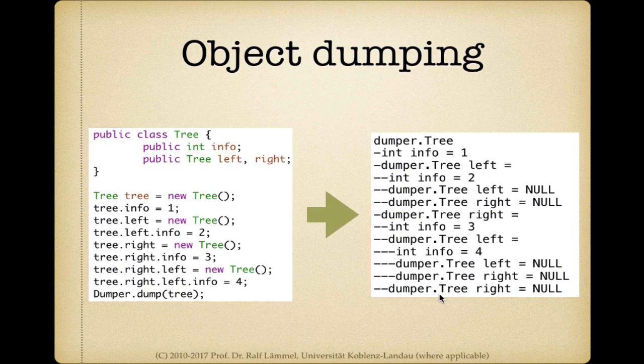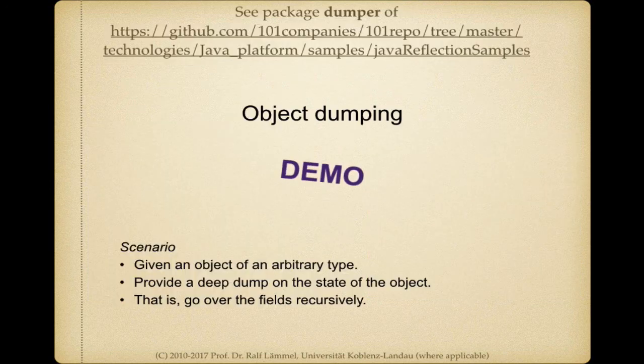And again, this should work for arbitrary object graphs. You might think of this as a kind of generic toString functionality, where the programmer doesn't need to provide any type-specific functionality, but rather this dumping functionality just works automatically for pretty much any class. Okay, so let's look at the code.